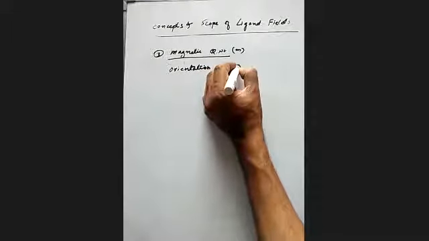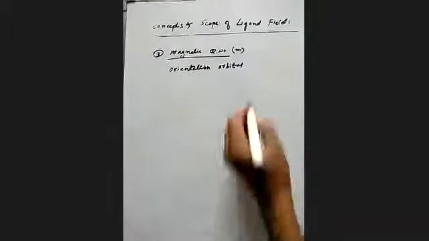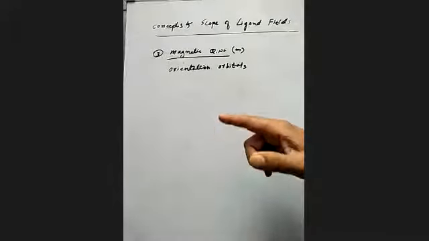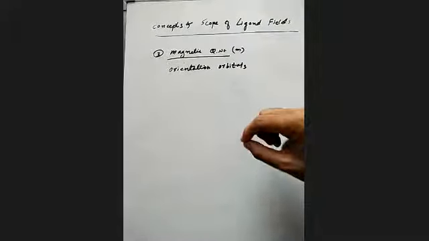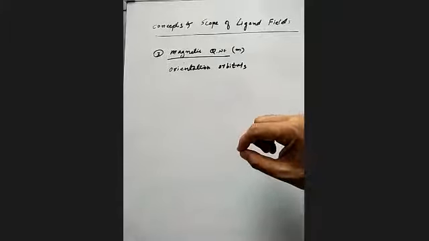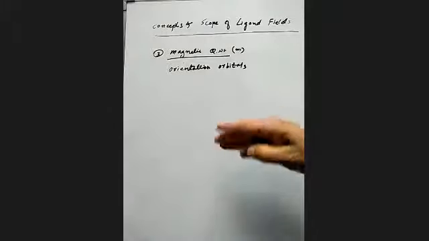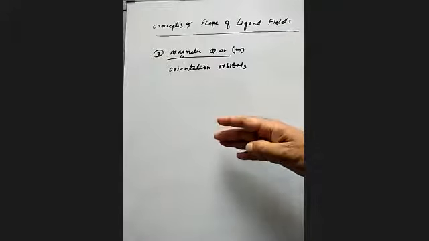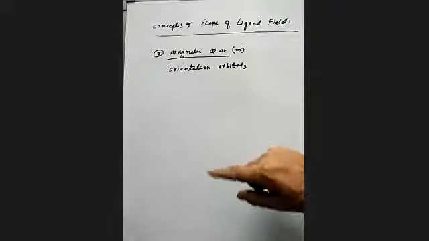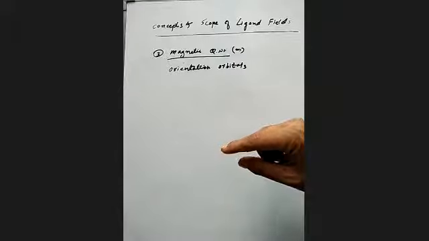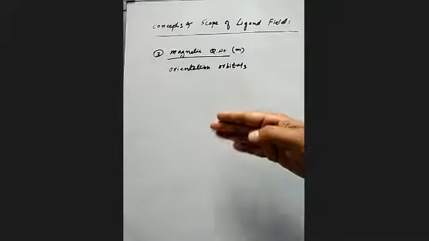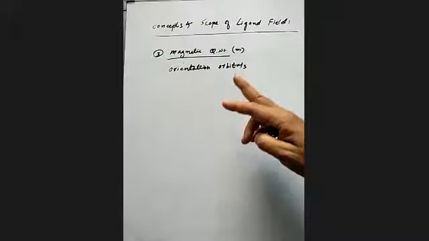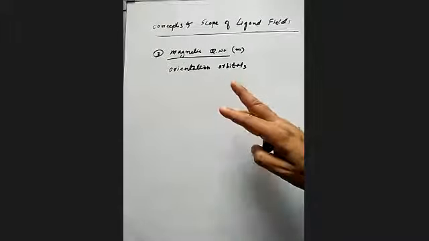What is an orbital? An orbital is nothing but the imaginary structure or imaginary area where one can find an electron with certainty, or we can say the maximum probability of finding an electron. In the area where the probability of finding an electron is maximum, that is called an orbital. So the orientation of an orbital is told by the magnetic quantum number.